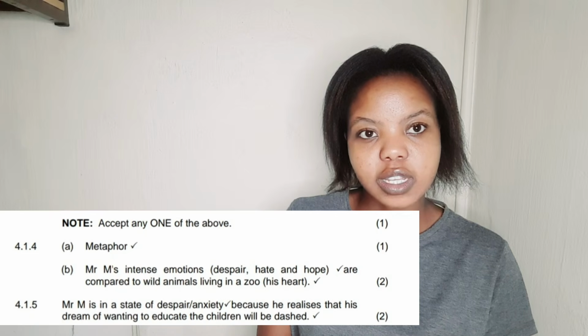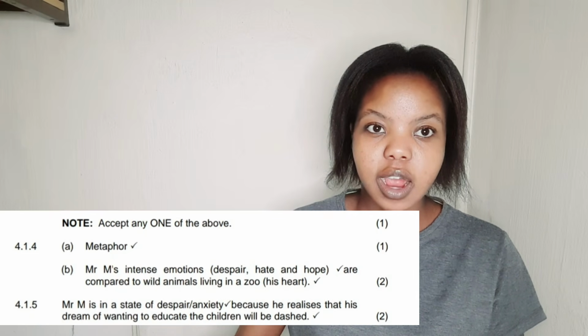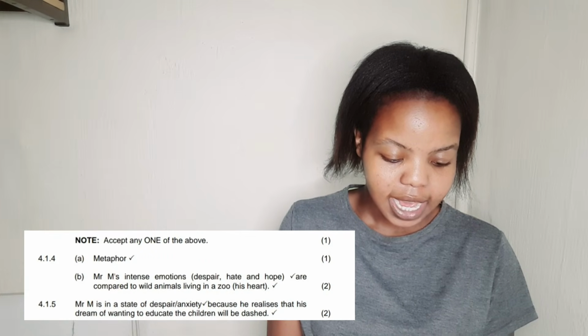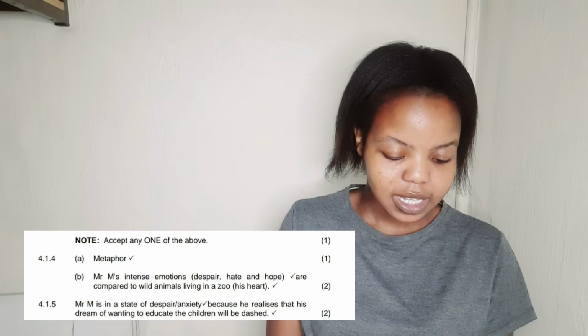A metaphor is a figure of speech whereby you make a comparison without using words like as or like. So it's when you compare two unlike things, two things that are not the same, without using the words as or like. That's a metaphor, right? So 4.1.4a, the figure of speech used in lines 10 to 12 is a metaphor, right?